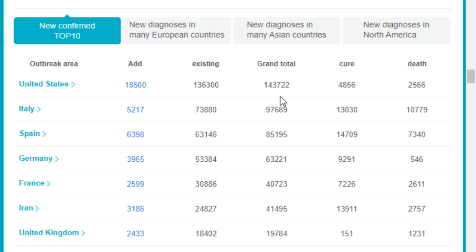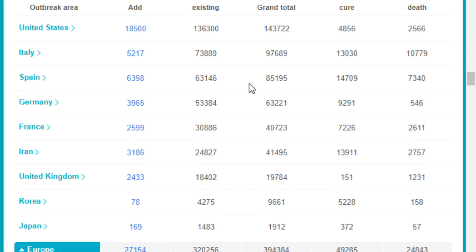And then followed by Italy, which has 97,689 cumulative diagnosis cases. 10,779 people died with this new coronavirus. We can see that the situation in Italy is still very severe because the mortality rate now is 11%. Every day the mortality rate keeps going up, so it's very dangerous. And the situation in Spain is also very severe because the mortality rate is also 9%. 7,340 people died in Spain. And followed by Germany, France, Iran, United Kingdom, Korea, and Japan.